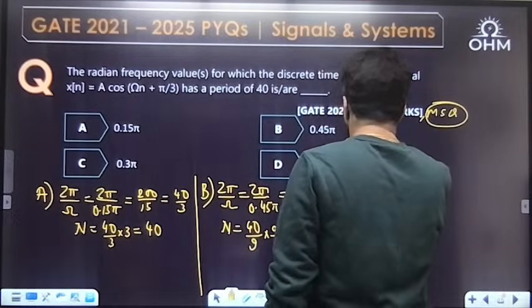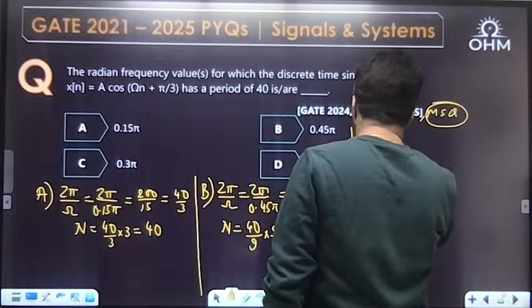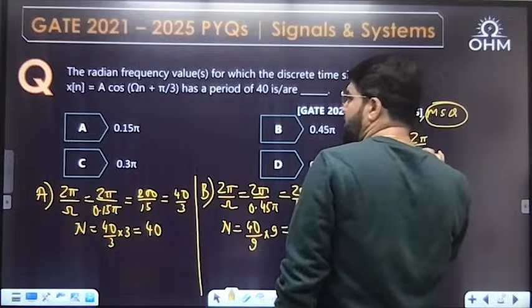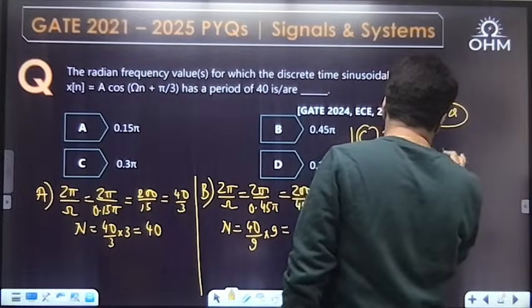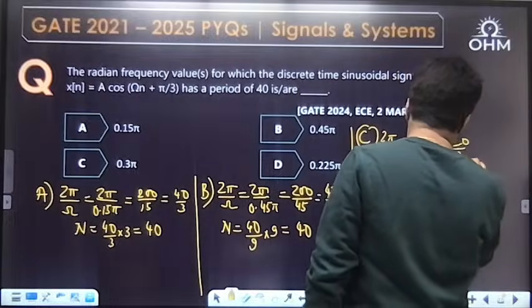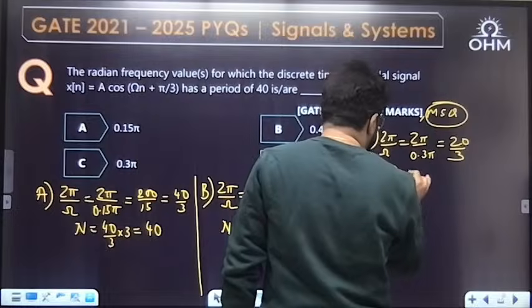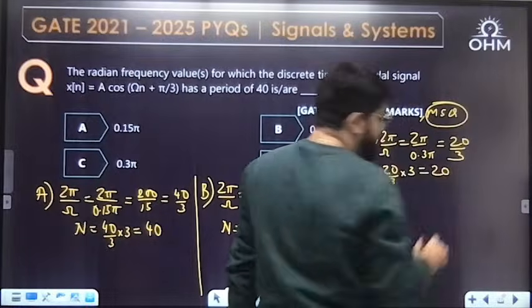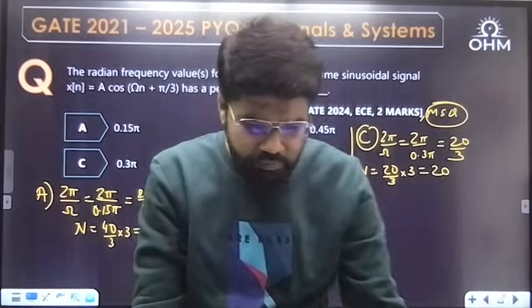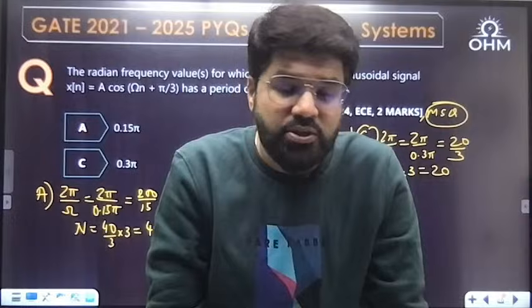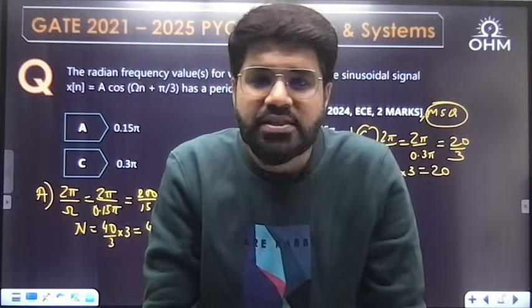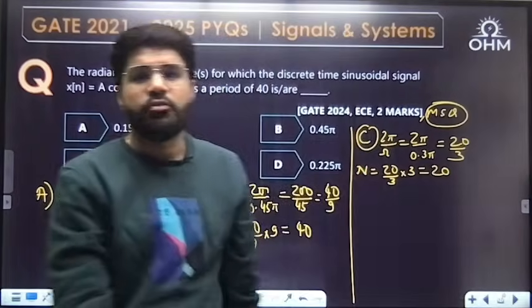Option C. 2 pi by omega, 2 pi by 0.3 pi. Pi cancels and this is 20 by 3. So what is the period? Any multiple of 20 by 3. So if I take the third multiple, the period is 20, sorry. They are asking for which frequency the period is 40.